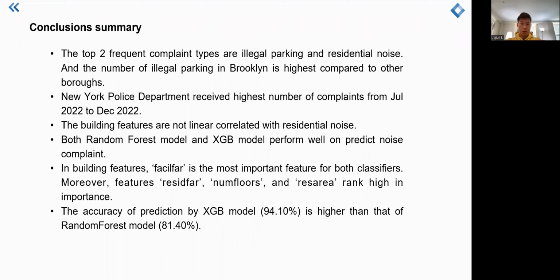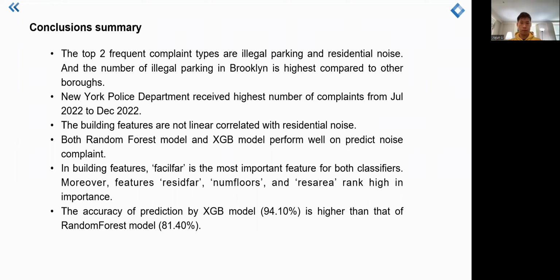In the conclusion part, we can see the top two frequent complaint types are illegal parking and residential noise. The number of illegal parking complaints in Brooklyn is the highest compared to the other boroughs. From July 2022 to December 2022, the New York Police Department received the highest number of complaints. As I stated before, most building features are not linearly correlated with residential noise.